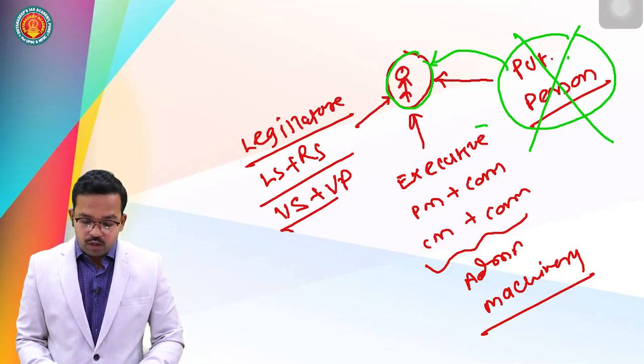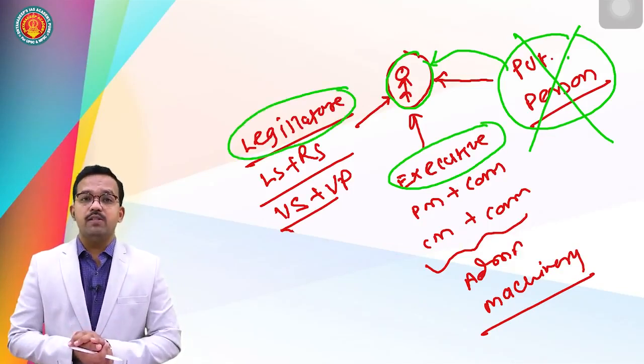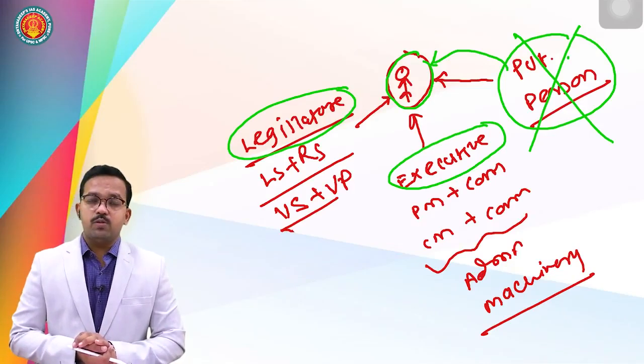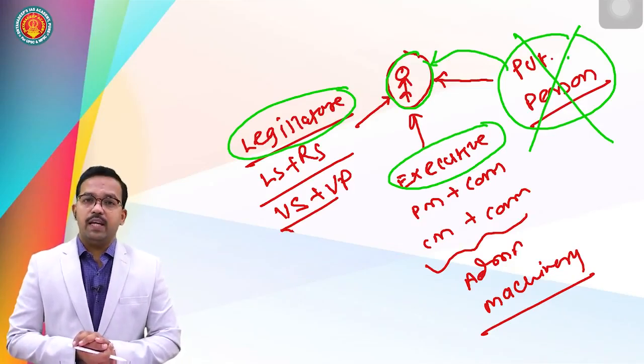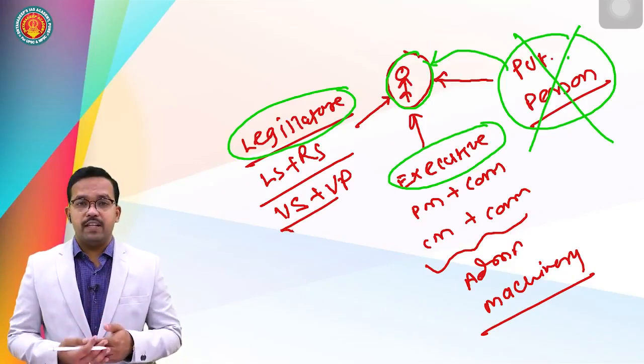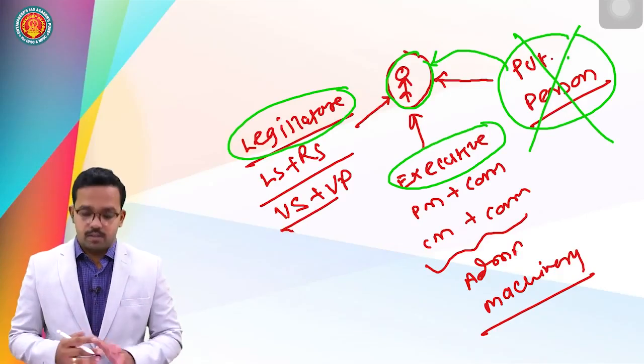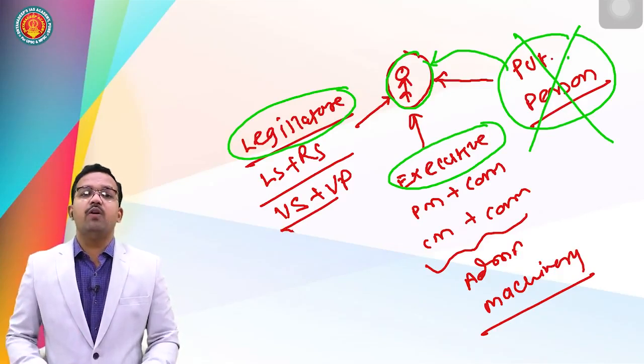Now, what about the executive and what about the legislature? These two are very, very important institutions. And these two important institutions can take away the life and personal liberty of this individual through various ways, various methods and various means. How can it be taken away? So, an executive can issue an order which is called an executive resolution or government resolution.